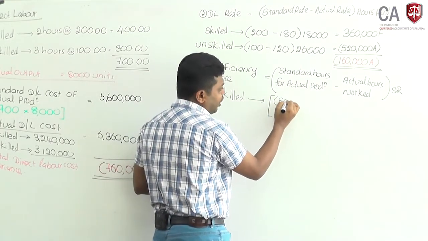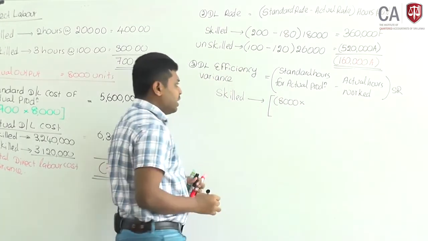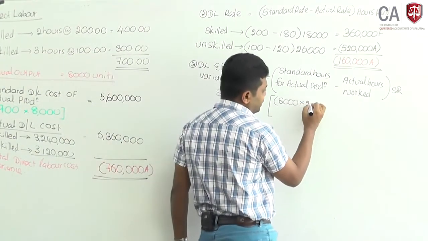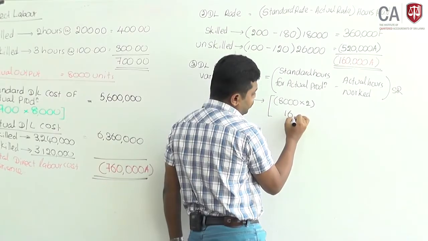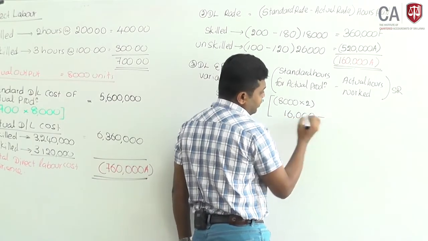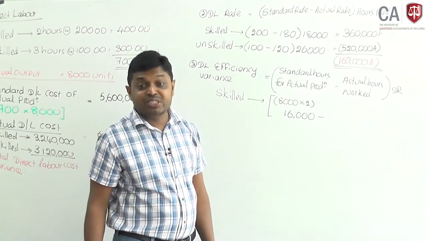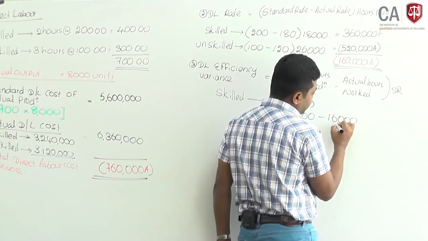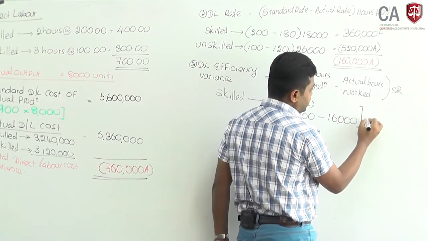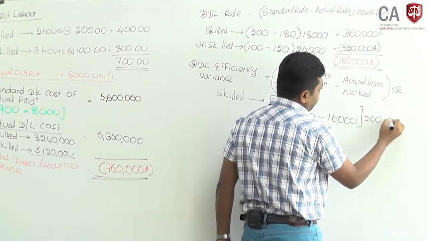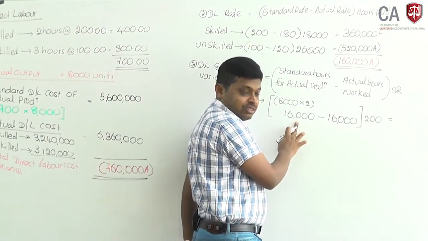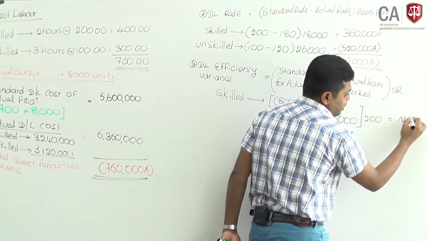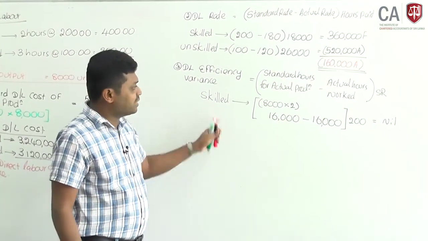We have produced 8,000 units. Each unit required 2 hours of skilled labor. That means we should use 16,000 skilled labor hours. Actual hours worked, same, 16,000 direct labor hours. Standard rate is 200. The standard is 16,000 and actual is 16,000, so variance is nil. There is no efficiency variance in skilled labor.